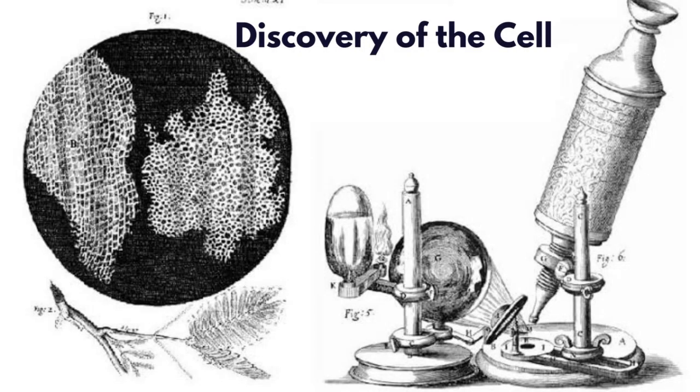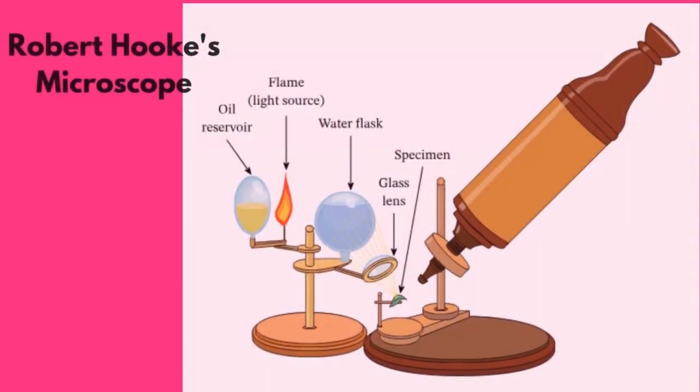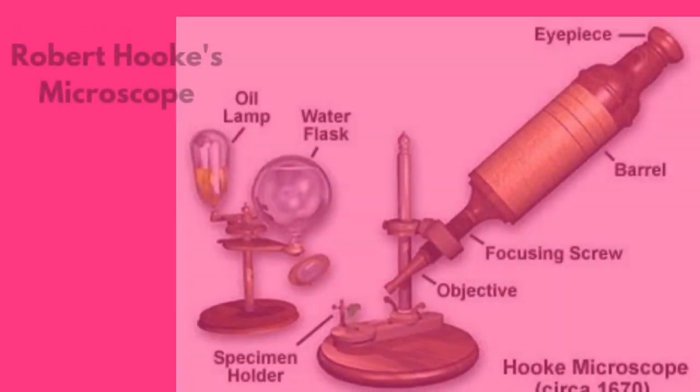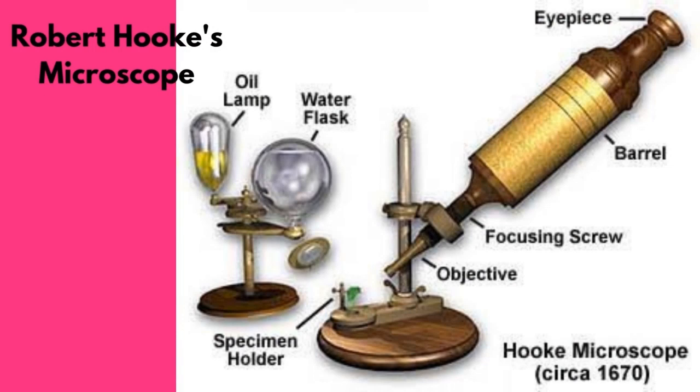Now we look at the discovery of the cell. A structure that looked like a cell was first discovered by Robert Hooke in 1665, and so that's why Robert Hooke is regarded as the father of cells. And this is the microscope that was first invented by Robert Hooke. Notice all the parts. It has an oil reservoir, where you put the specimen, the water flask, the oil lamp. Now this is actually a crude microscope, but it did a lot of work in helping to discover cells as we have today.